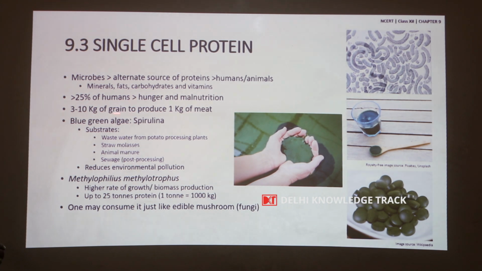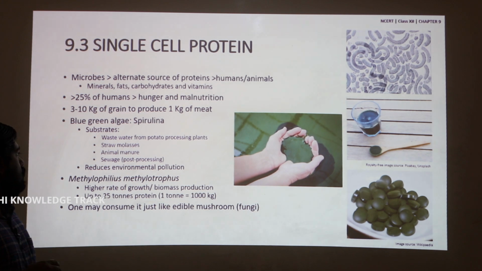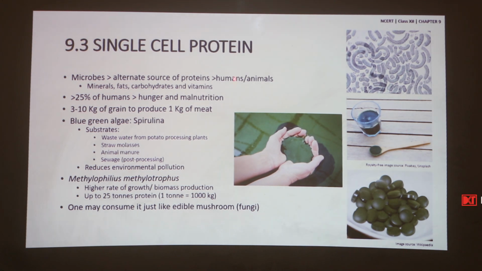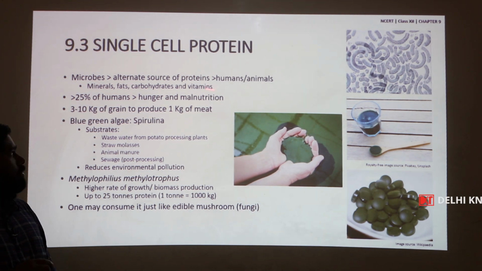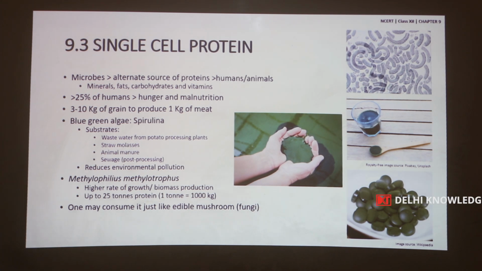Nearly 25% of humans are suffering from hunger and malnutrition, and to produce 1 kilogram of meat, nearly 3 to 10 kilograms of cereal grains are required. So, these single cell proteins could be an alternate source of food for both humans and animals. An example is the blue green algae called spirulina.